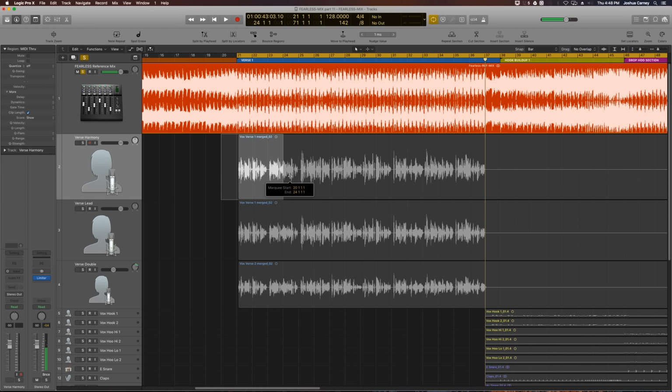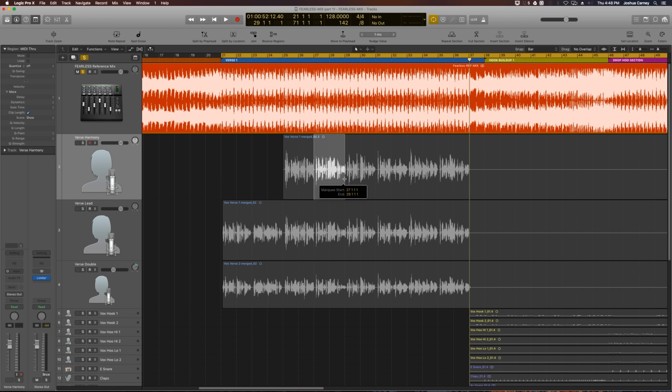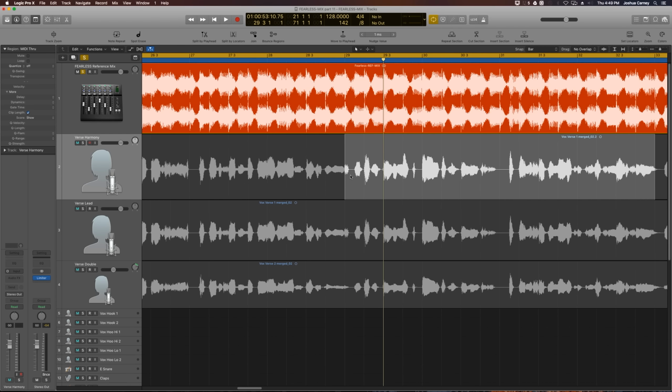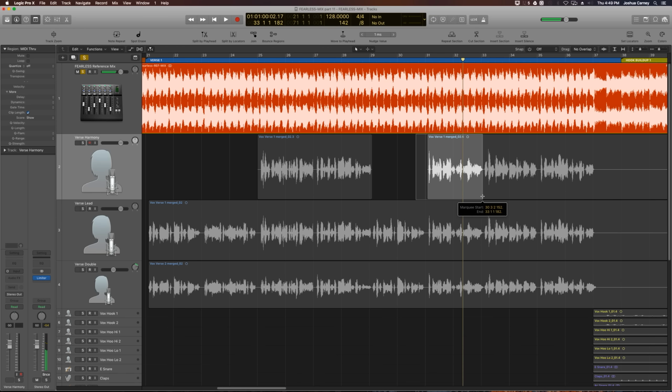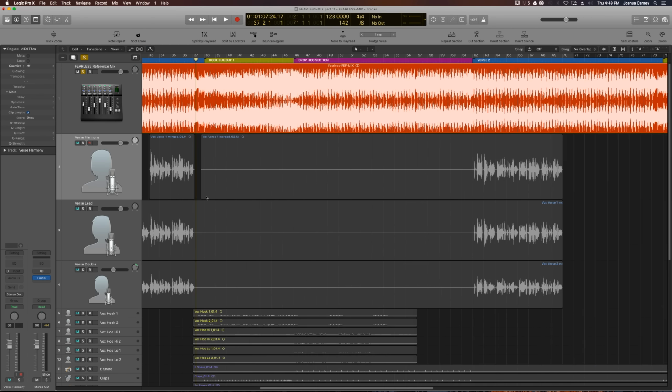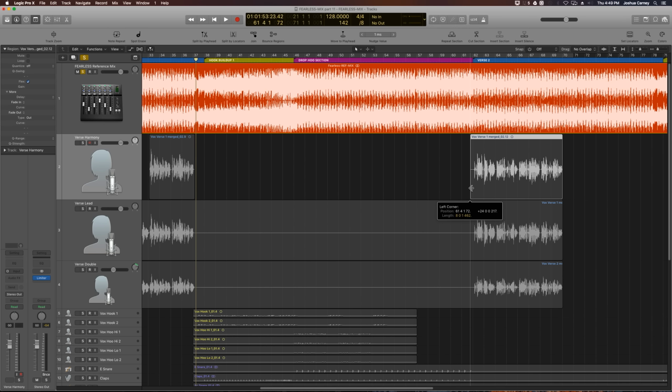So in the first two phrases, the first 4 bars, there's no harmony, so I'll just delete that. The third phrase at measure 25 has a harmony that is down a third, and the fourth phrase at measure 27 has a harmony that's up a third. The fifth and sixth phrases at measure 29 don't have harmonies, so I'll delete those, but I need to turn off the snap to get my edits in between the phrases. And the last 2 phrases at measure 33 are both up a third. I'll go ahead and trim out the excess region between the first and second verse as well.